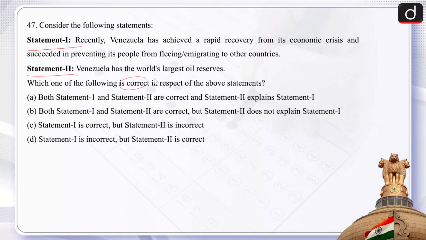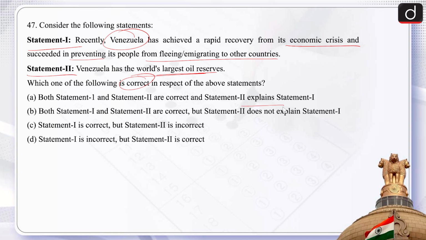We have to talk about the correct option. Statement 1 talks about recently Venezuela has achieved a rapid recovery from its economic crisis and succeeded in preventing its people from fleeing or emigrating to other countries. Second, Venezuela has the world's largest oil reserves. So, options: both statement 1 and statement 2 are correct, and statement 2 explains statement 1.